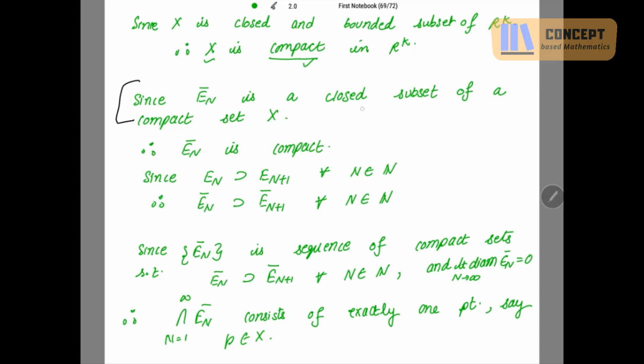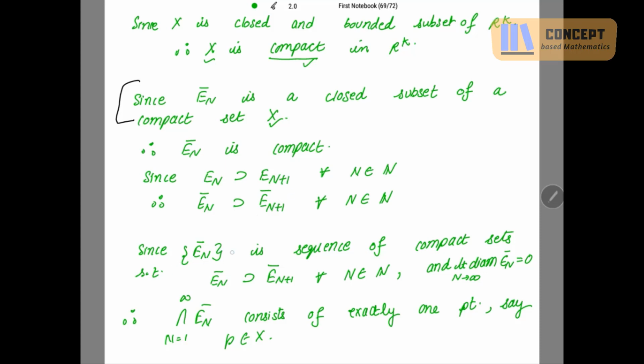Since En bar is a closed subset of this compact set X, and every closed subset of a compact set is compact, this is also a result. So En bar is compact as it is a closed subset of a compact set. Now since En contains En plus 1 for all n belonging to N, that means if En contains En plus 1, its closure also contains the closure of En plus 1.